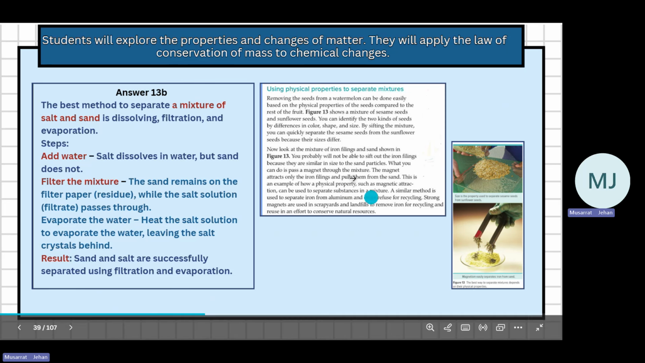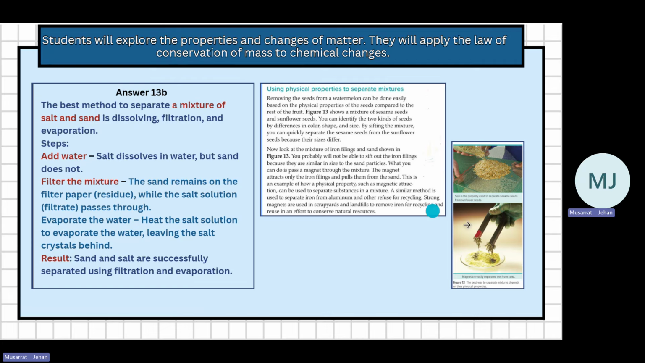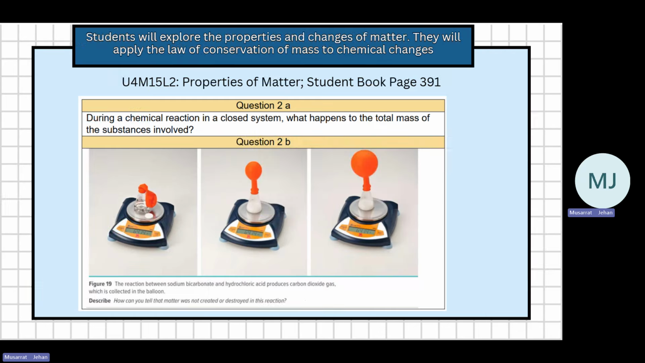Now here there's a mixture of iron filings and sand. If you have iron filings, a powder of iron, small pieces, and sand, you bring a magnet, iron is attracted to the magnet, and you can separate iron from it. This is an example of a physical property. Magnetic attraction can be used to separate substances. A similar method is used to separate iron from aluminium and others. Like when we do recycling and want to separate aluminium and iron, we take big, strong magnets in the scrap yards and landfills, and they remove iron. This is how we can conserve our natural resources.